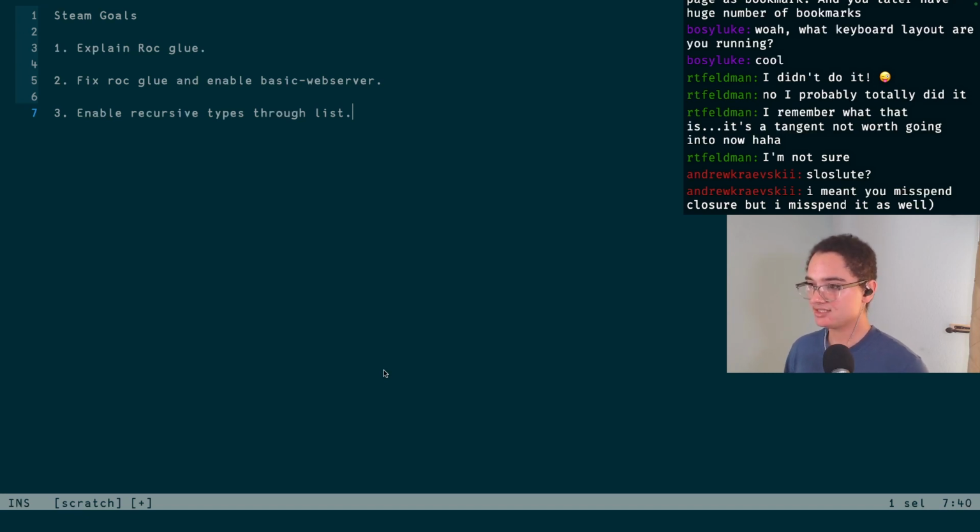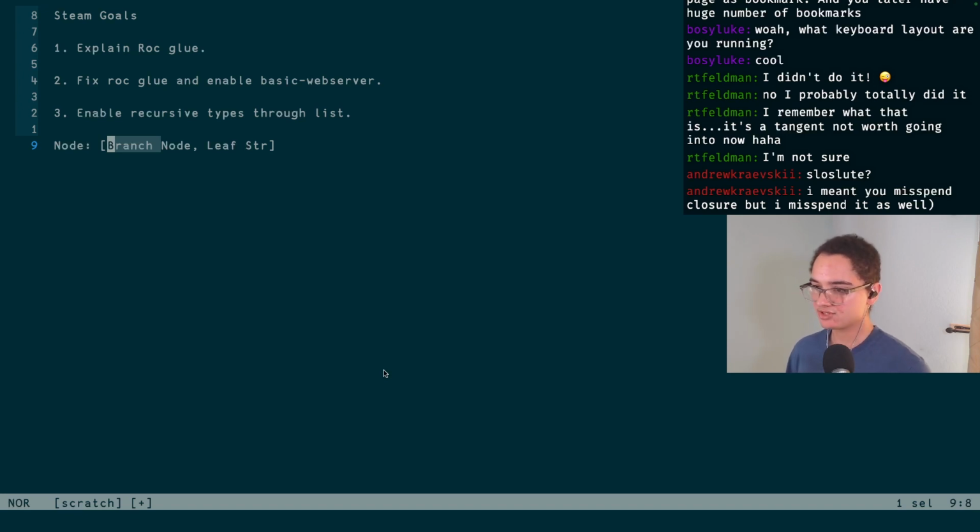But fundamentally, here's the issue. I want to be able to define a type that's recursive, and Roc allows that, but normally they're done through essentially tags. And so you might have a node, which is either a branch, which contains another node, or it's a leaf, which contains a string of data, right? And so that roughly is what a tag would be. And so that's something that's recursive.